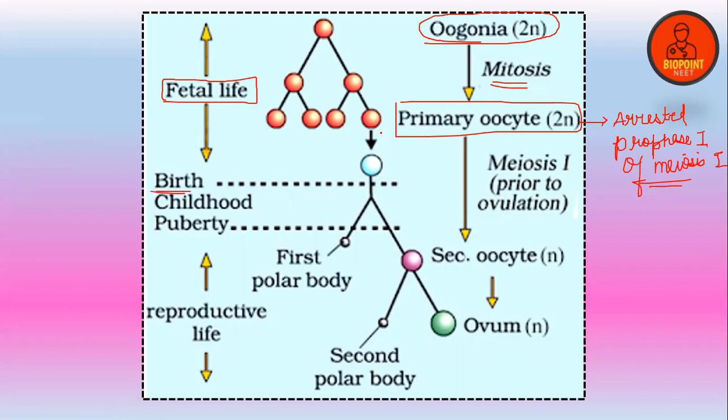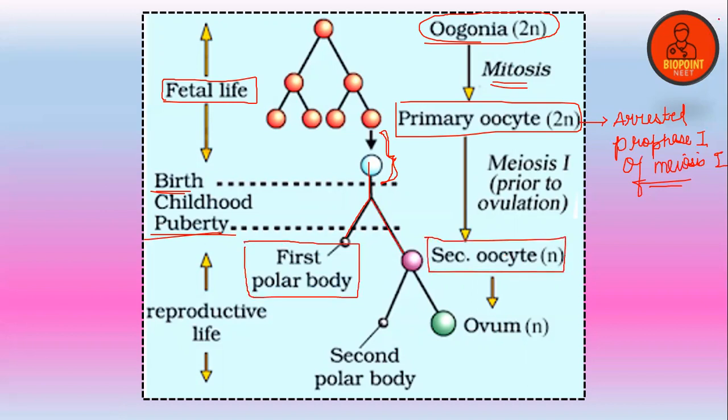So throughout childhood, the primary oocyte will remain arrested without any further division or cell growth or multiplication. But at the time of puberty, what happens? The primary oocyte will complete meiosis 1 to form a first polar body and a secondary oocyte.